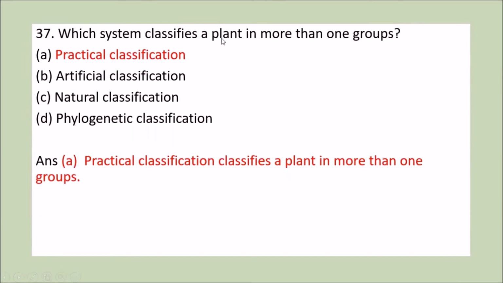Which system classifies a plant in more than one group? Practical classification, artificial classification, natural classification, and phylogenetic classification. We know that this practical classification, it classifies a plant in more than one group. So option A, that is practical classification, is the correct answer.